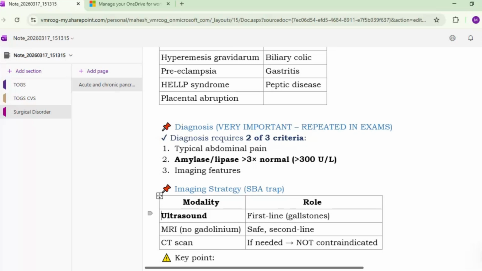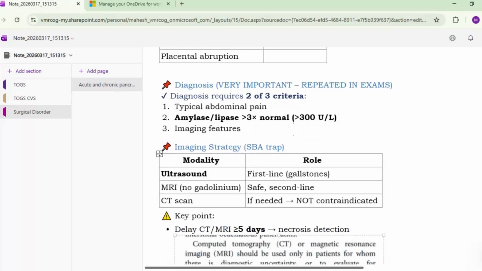So imaging strategy, the preferred and the first line is ultrasound, okay, abdominal ultrasound. That is the first line, and it is likely to show the gallstone, though sensitivity is less. Second, MRI without gadolinium. It is safe in the second line. CT scan if needed, and that is not contraindicated. So if required, we can do CT also. But the key point you have to remember is that CT and MRI are to be delayed at least for the first 5 days. Okay, so you can do it on day 5 or after day 5.